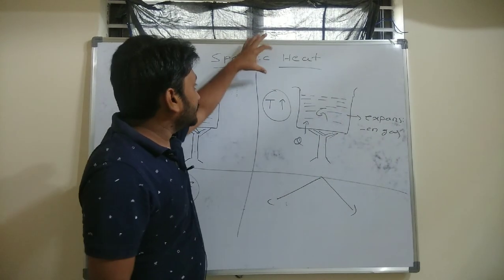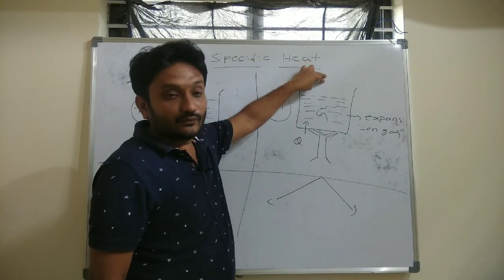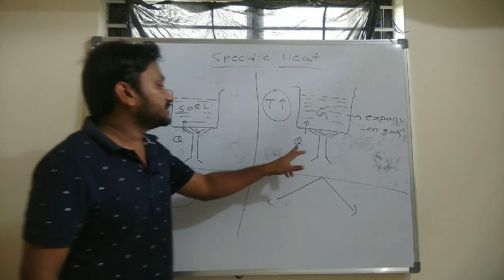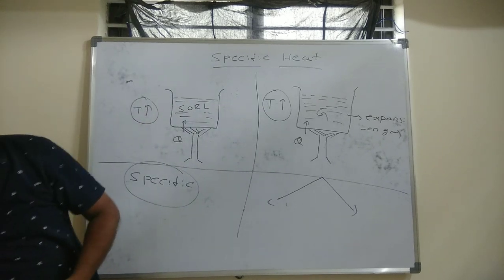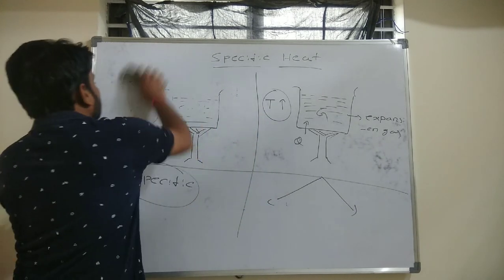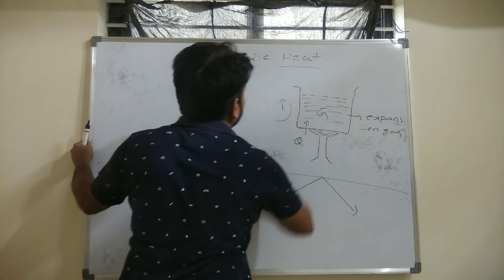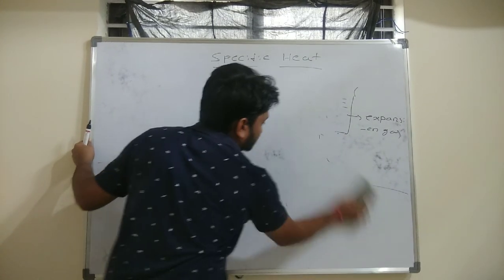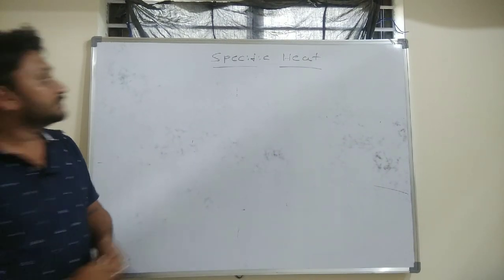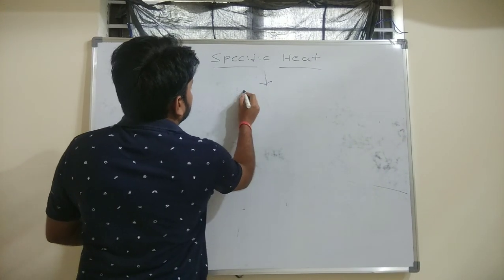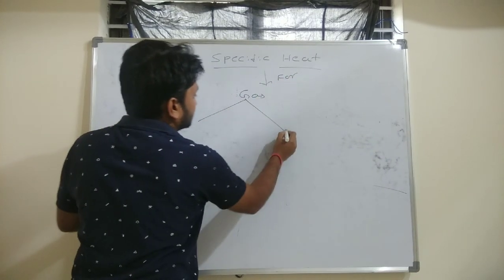So that is why, whenever we want to define the specific heat for any gaseous substance, we need to define under which condition we are supplying the heat. Based on the condition under which we supply the heat to the gas, specific heat will be divided into two varieties. That is the reason why for gaseous materials we will be having two types of specific heat.